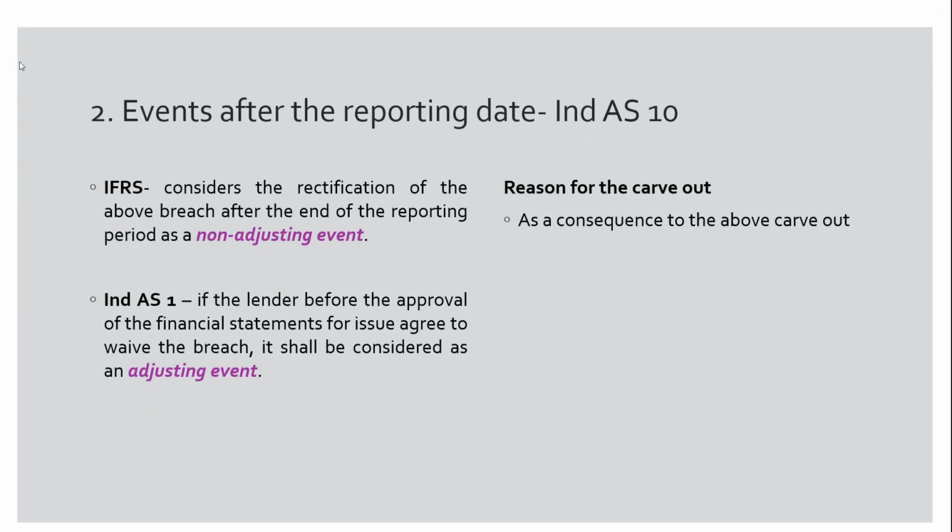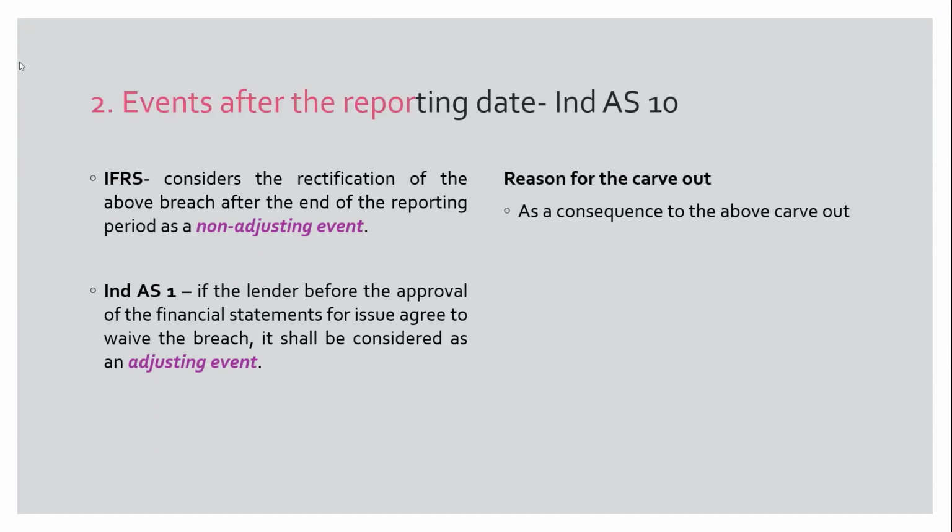The second carve-out is on IND AS 10, events after the reporting date. Let me first explain the reason for this carve-out. It is a consequence of the above carve-out which we have discussed. What IFRS says is, if the rectification of the breach is happening after the reporting date, that event should be considered as a non-adjusting event. So no adjustment to financial statements is to be made because of the rectification of this kind of breaches. But our IND AS is very liberal.